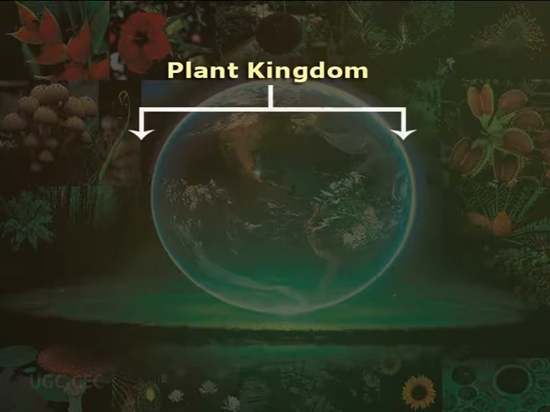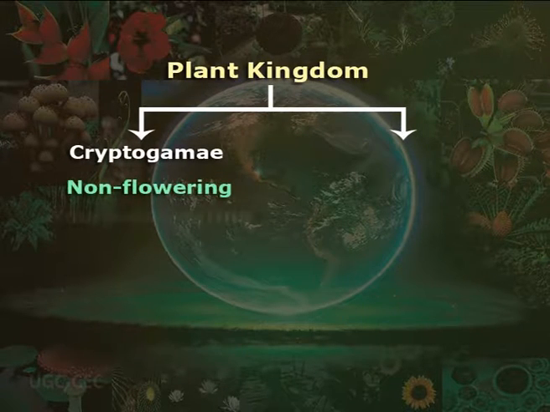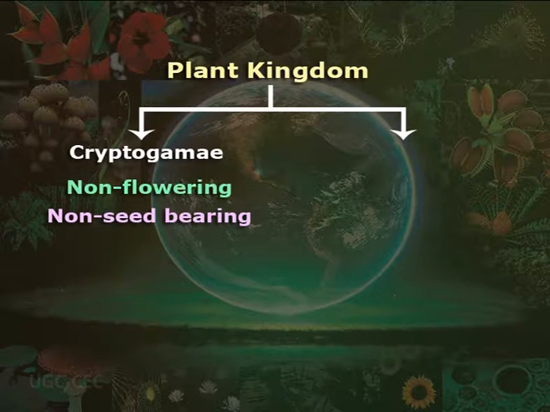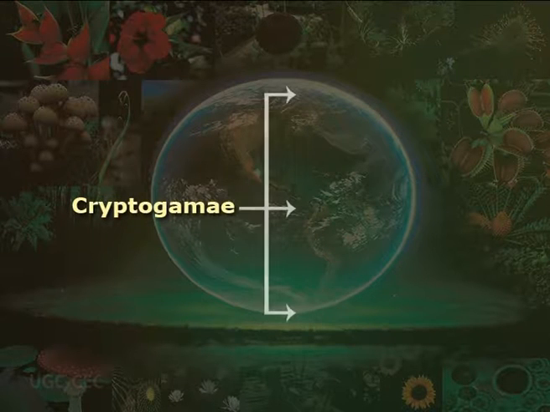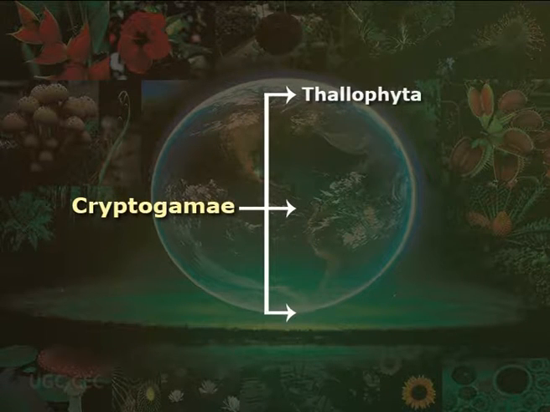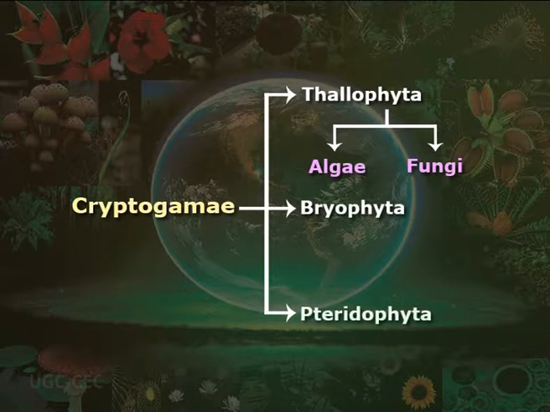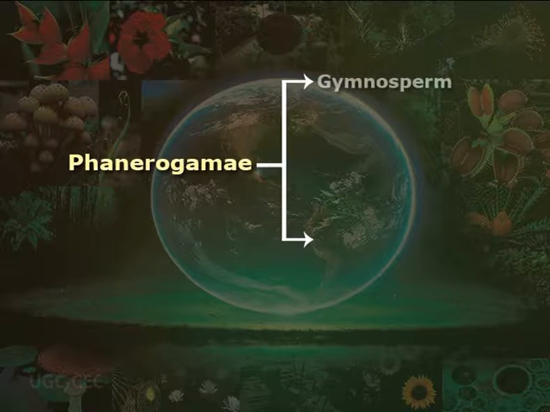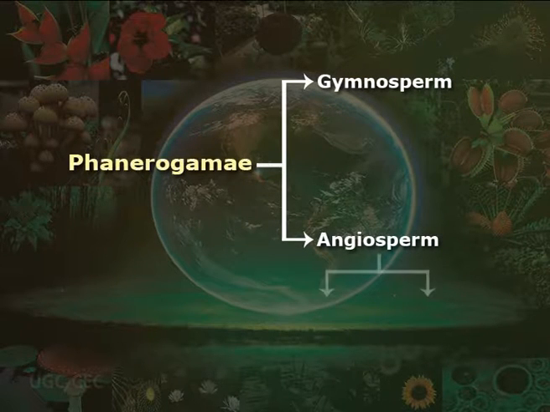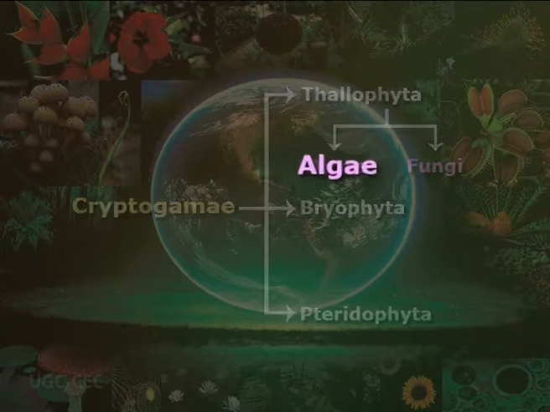The plant kingdom is divided into two parts: Cryptogamy, which includes non-flowering and non-seed-bearing plants, as well as Phanerogamy, which includes flowering and seed-bearing plants. Cryptogamy further divides into three parts: Thallophyta, which include algae and fungi, Bryophyta, as well as Pteridophyta. Phanerogamy is divided into two parts: Gymnosperm and Angiosperm, which further divide into monocot and dicot plants. Let us have a look at algae.